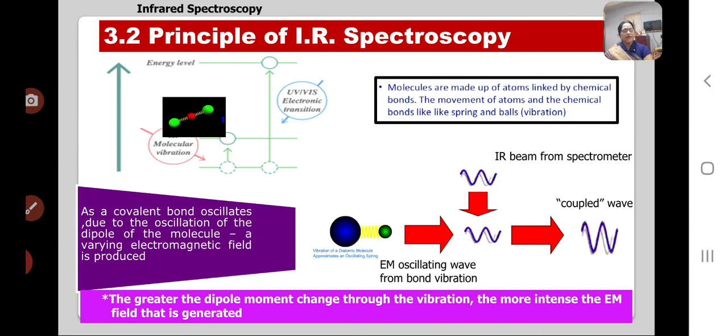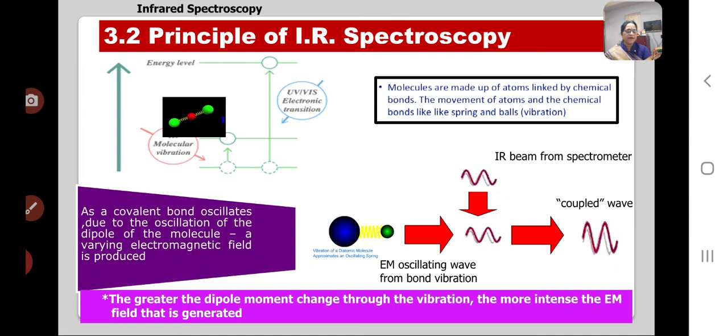In the vibrations of a molecule, covalent bonds behave as if they were tiny springs connected to two masses, that is the atoms. The atoms in a molecule do not remain at fixed positions with respect to each other but actually vibrate back and forth